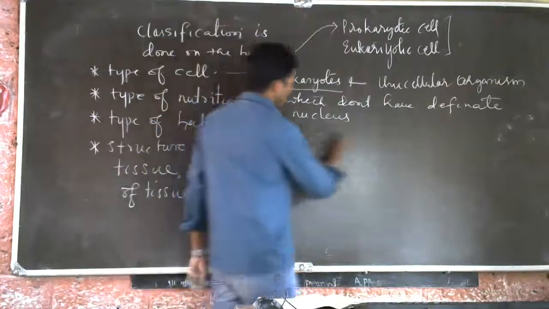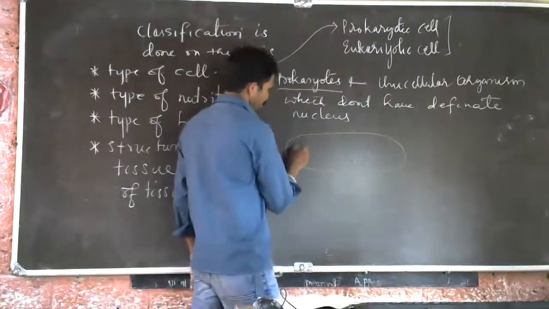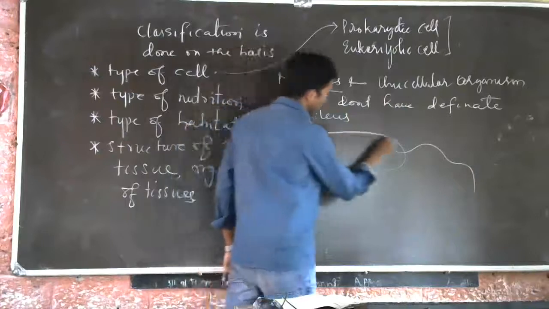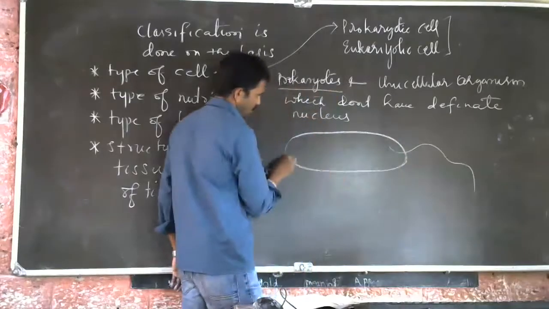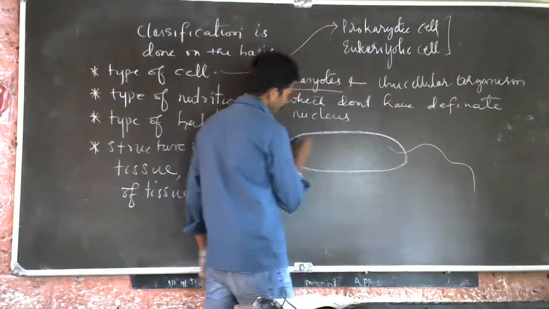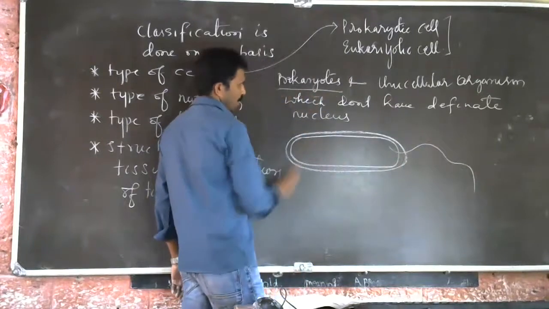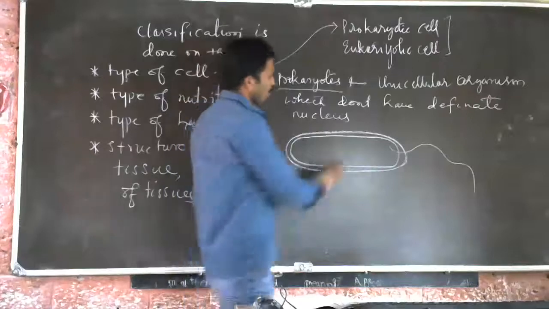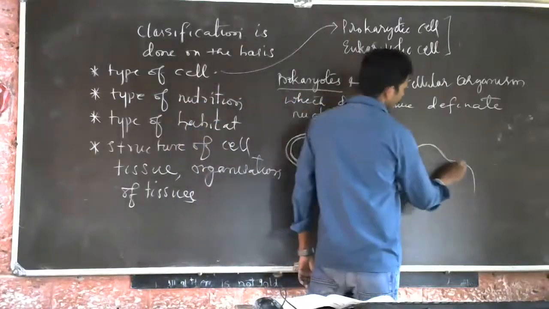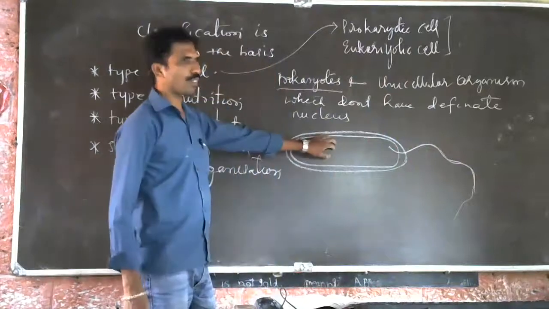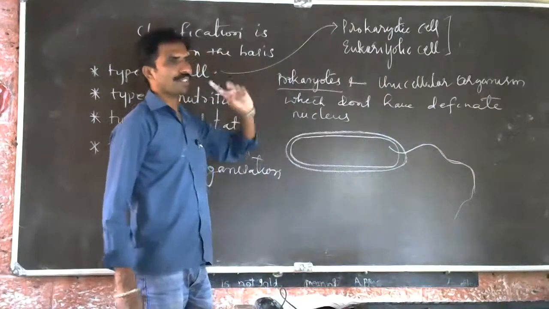So bacteria is that. Bacteria is made up of a single cell. That's why we call it a unicellular organism, because it is made up of a single cell.